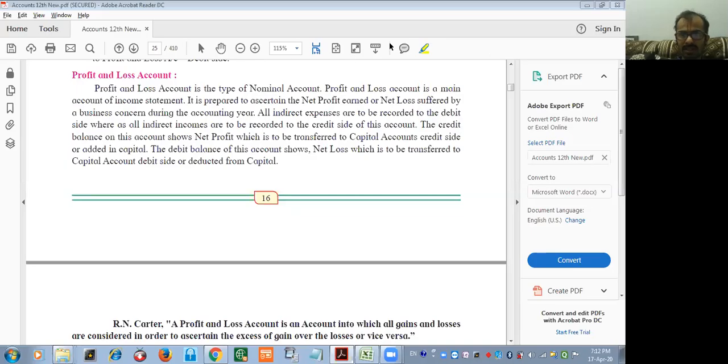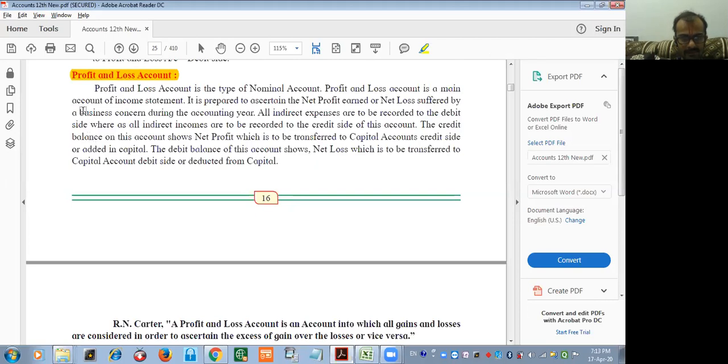Yesterday we already saw the trading account: why we require to prepare it, what is the base for preparation of the final account, and how it is going to be prepared. Today we are going to see a very important part, that is the profit and loss account. Harsh, please read this.